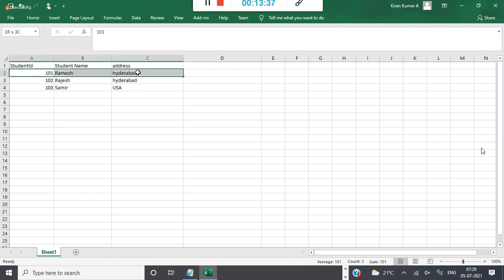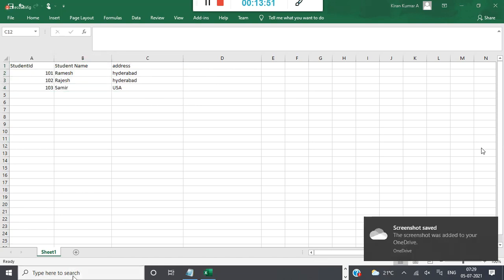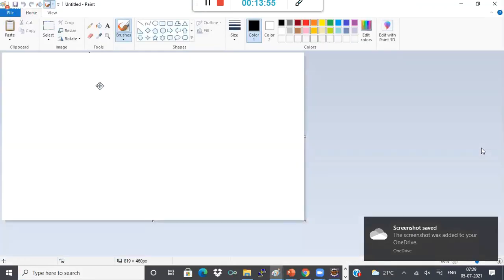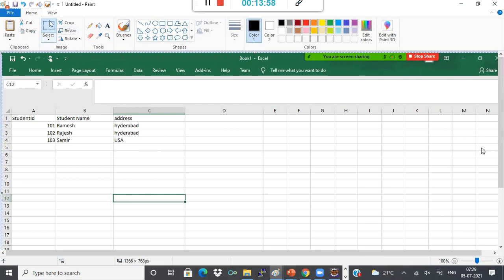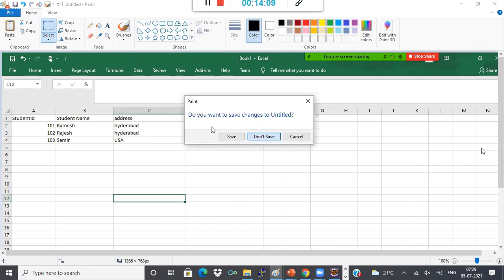Each row belongs to one student, and each column belongs to a property of that student. Like that, I can have any number of students. You can think of a table like this Excel sheet.